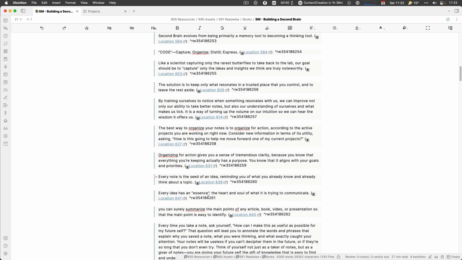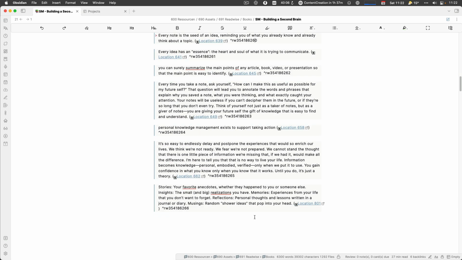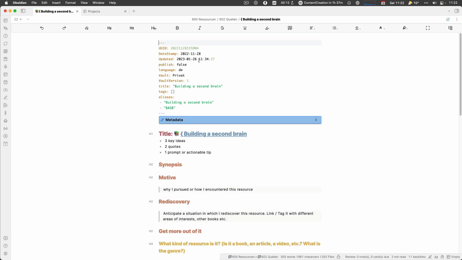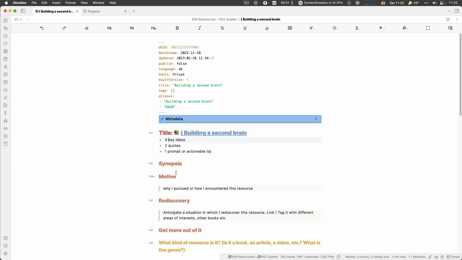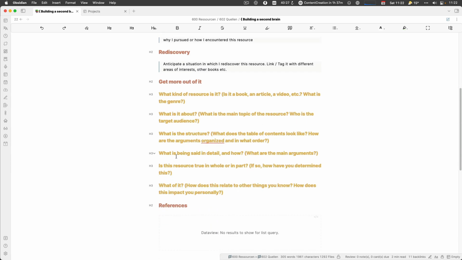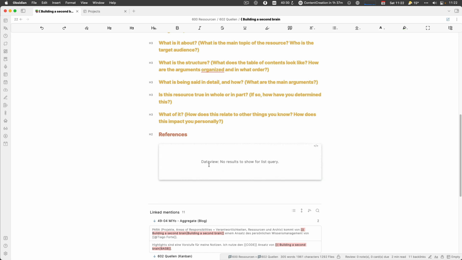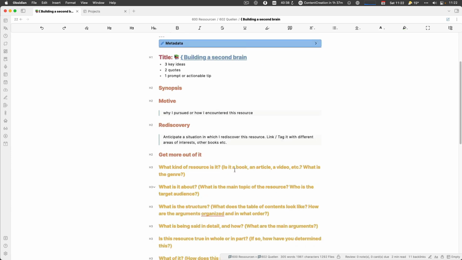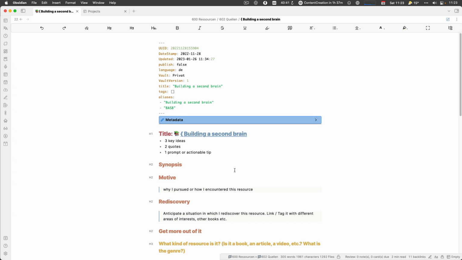And then afterwards, we have that block reference, right? Which is always unique, and it's adding it with the Readwise in front, so it's fine. You can reference, and that is my source note, right? It has some other titles, it has aliases in, and then the idea is to add key ideas. Why did I have that? Why did I buy it? How can I find that book again? How to get more out of it? I have some Dataview queries about it, and that's from How to Read a Book mainly. So I've tried to fill that out to have some more information.